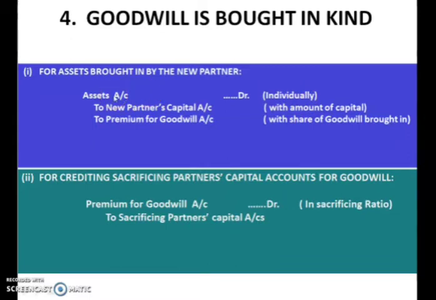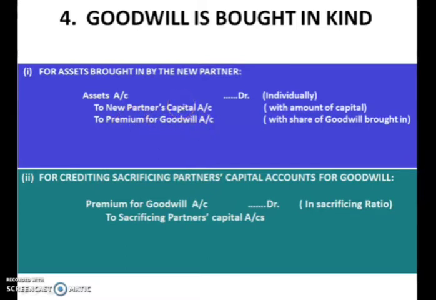Because if the number of assets is more, that is furniture account and machinery account, he is bringing the asset, so individual items have to be written one under the other. Hence I have written here individually. If an asset is given, then you can use the word assets account debited to new partner's capital account. If capital is given, that also has to be credited to premium for goodwill account.